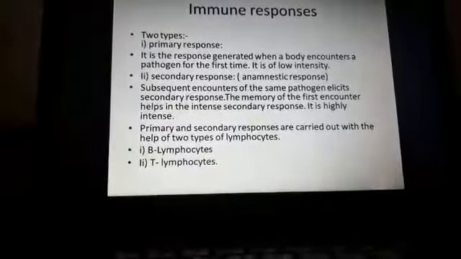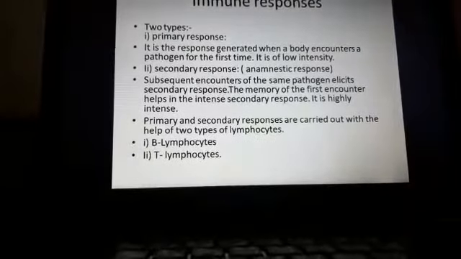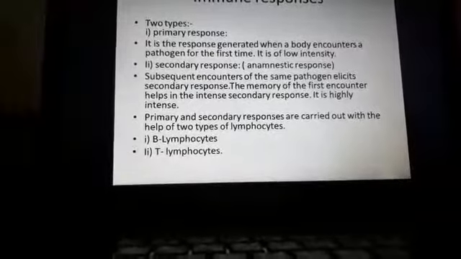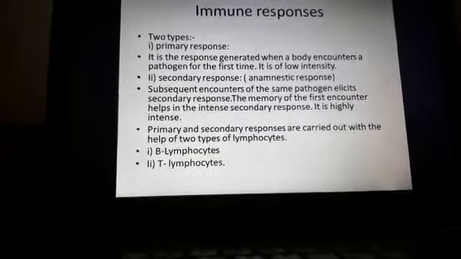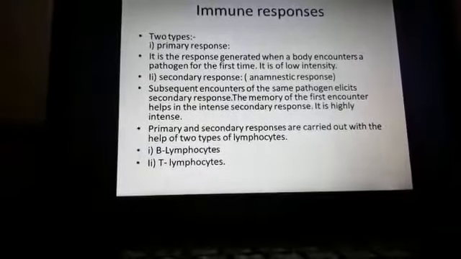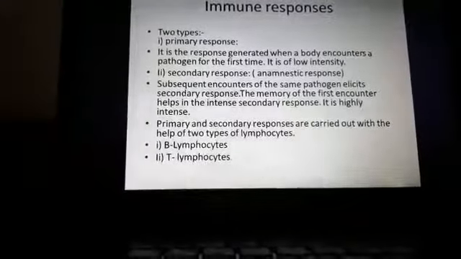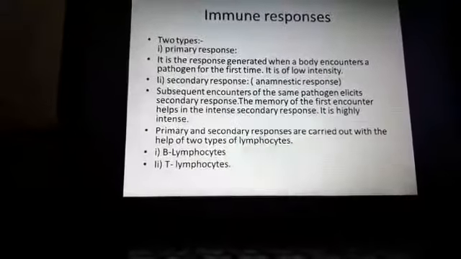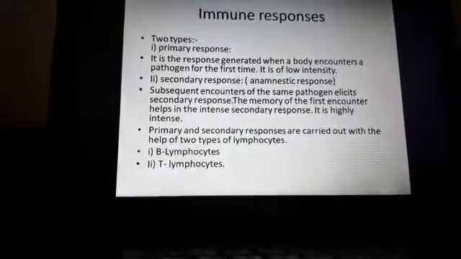The same pathogen, maybe pneumonia or typhoid, continuously infects the patient and the body continuously encounters it. That is called secondary response.